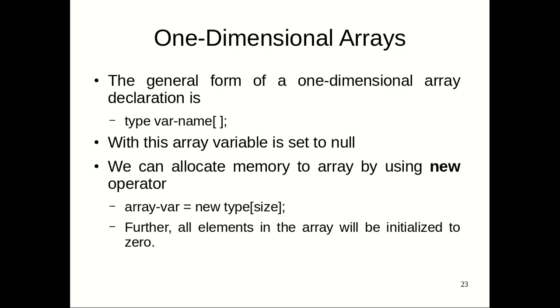So dynamically we can allocate new data, and always try to use the dynamic type. We can allocate memory by using the new operator. When you declare an empty array like this, you can set the array variable equal to new type, integer or character, and mention the size. And remember, all the elements of the array will be automatically initialized to 0. So no garbage problem here; automatically they will be 0.